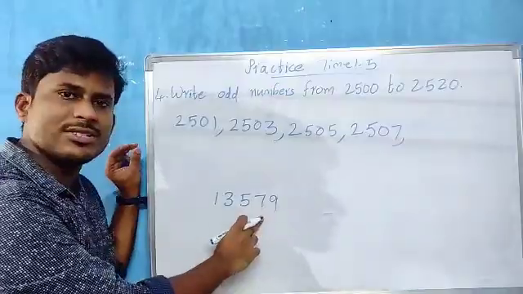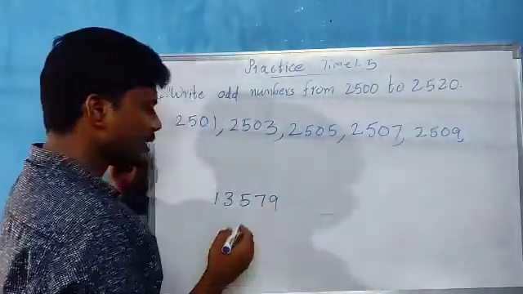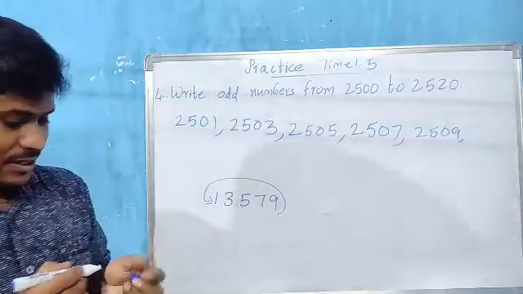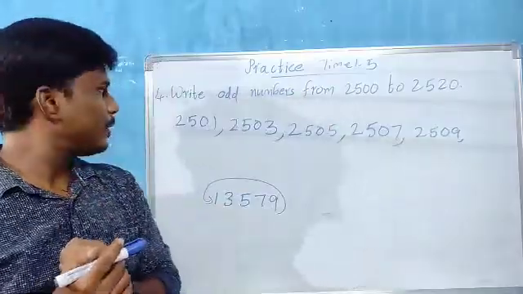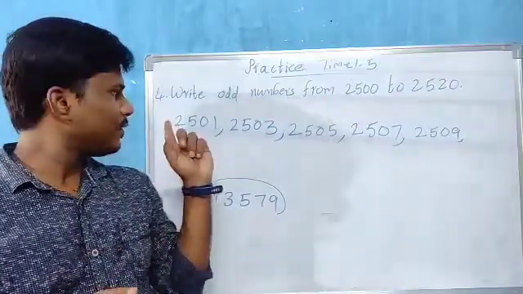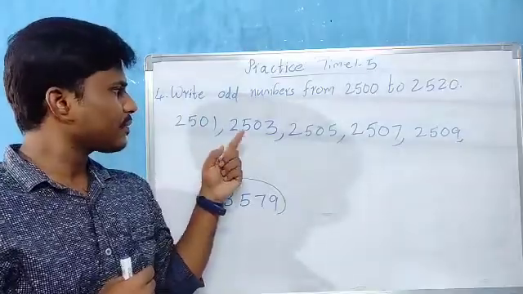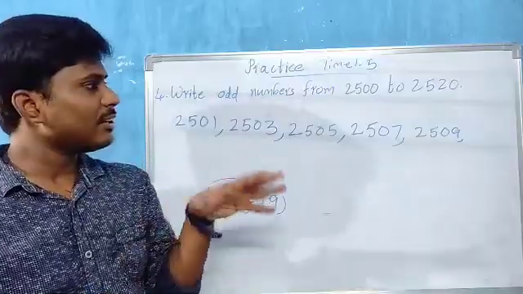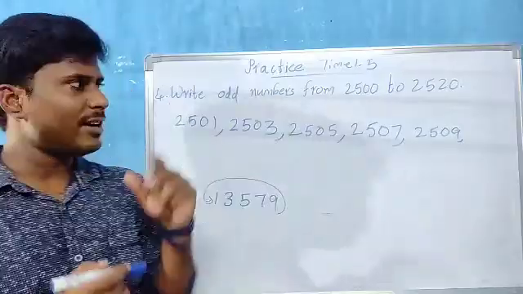2507. 7 is followed by which digit, children? 9. So 2509. That's okay, children. If it is completed, again back to 1, 3, 5, 7, 9. But see, children, after 9, if we keep 1 here, it becomes 2501 again. The same number comes again. So we go for the next number. Forward number means what? 1, 2 skipped and 3. See, 1, 2, 3, 3, 4, 5, 5, 6, 7. Again here also we are counting in the form of skip count of 2, children. So skip count of 2 here. After 9 comes 10, 11.